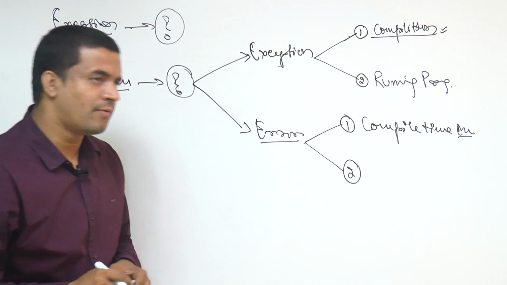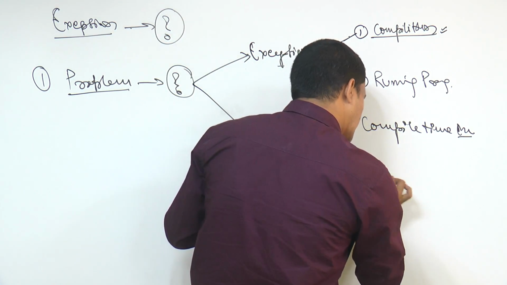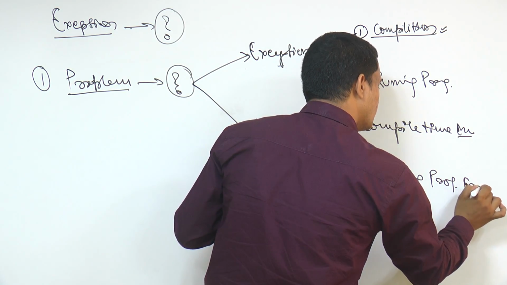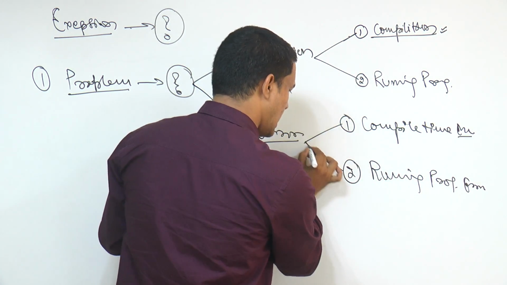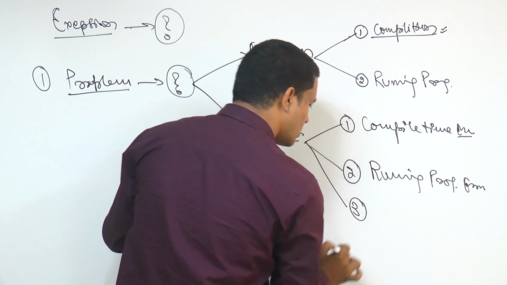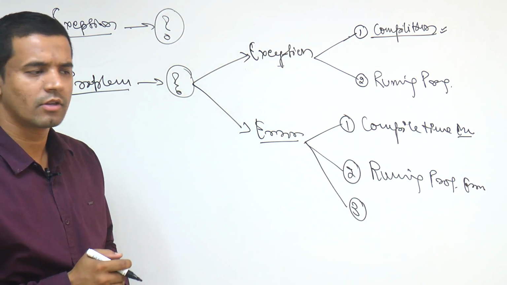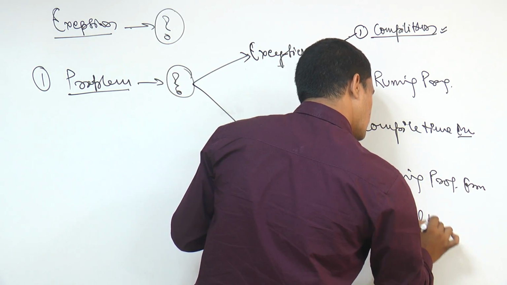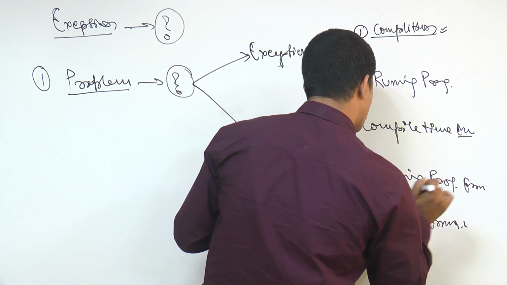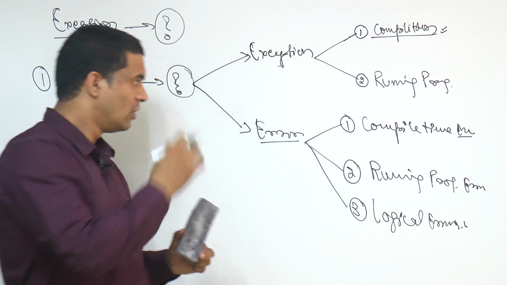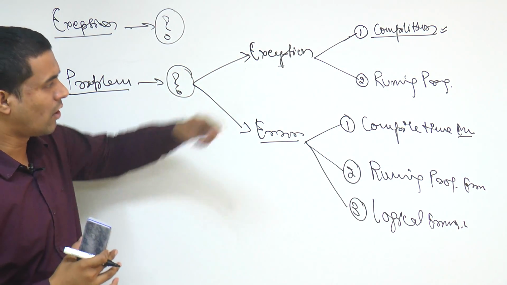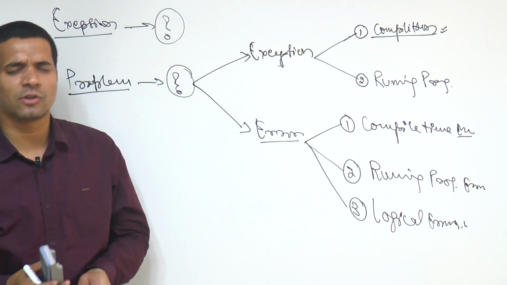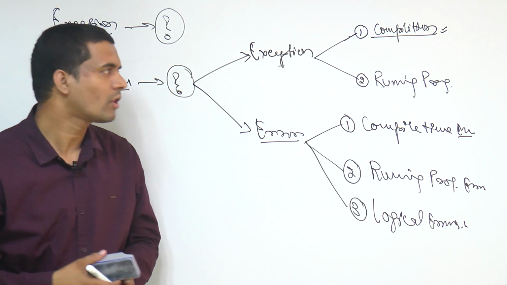Second type of error is when you are running the program, then also we can get some errors. And the third important point is logical errors. So there are mainly three types. So generally we get the following types of problems here, right?